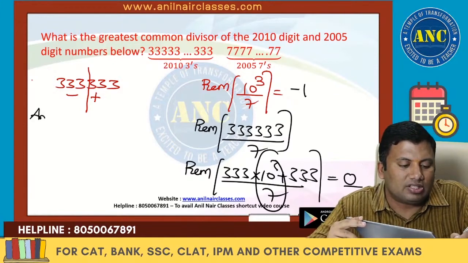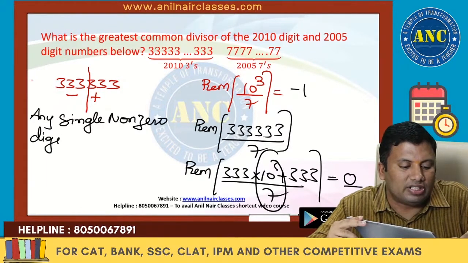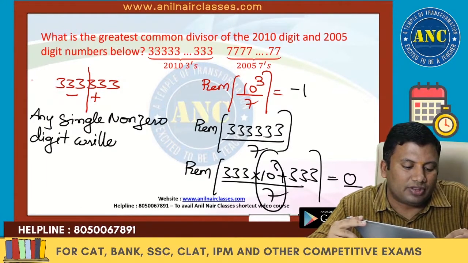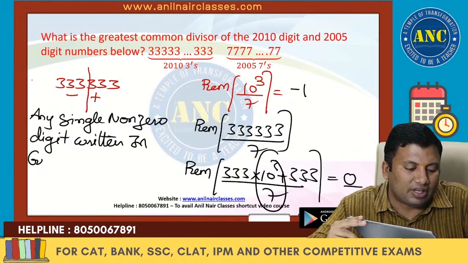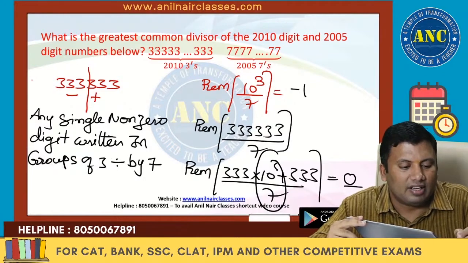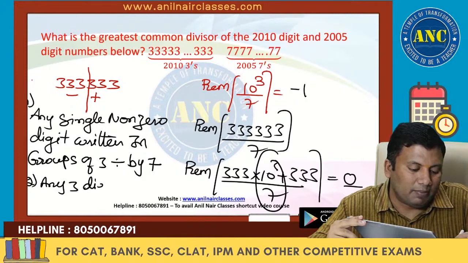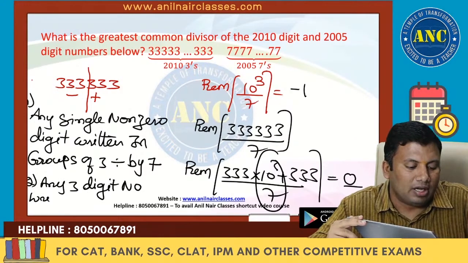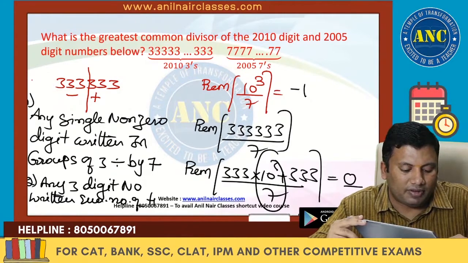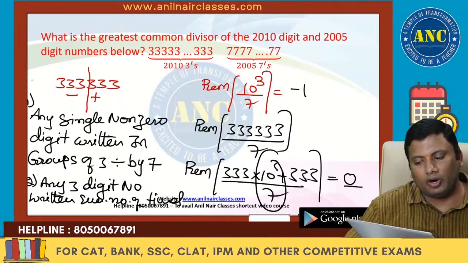Please write down this important point. Any single non-zero digit written in groups of 3, it is always divisible by 7. First key point. Second key point, any 3-digit number written even number of times is always divisible by 7. Make a note of these two important key points.